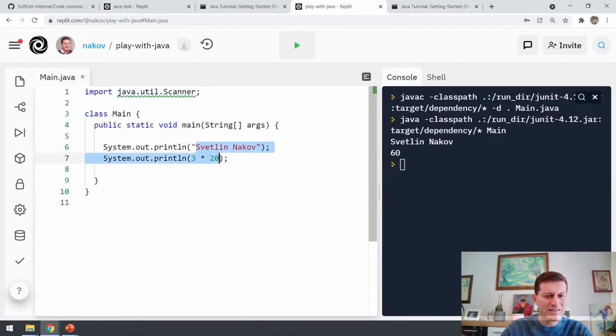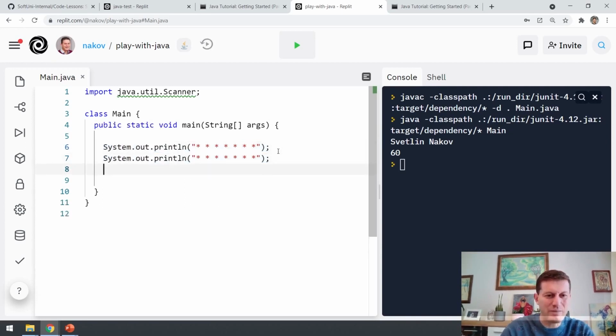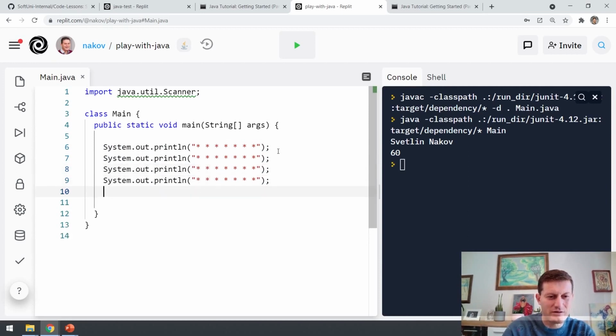Print line, the first star, space, second, third, fourth, fifth, sixth, and seventh. And this is a bug in the code editor. It prints double quotes. I will take this and I can paste it 7 times, 3, 4, 5, 6, 7.